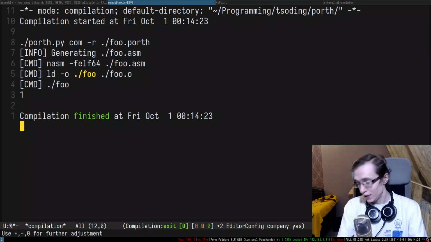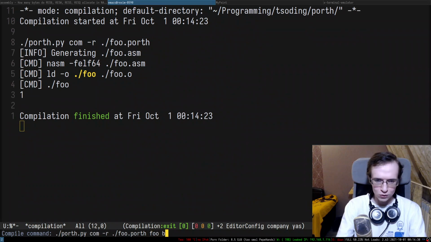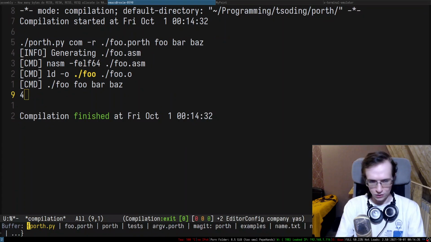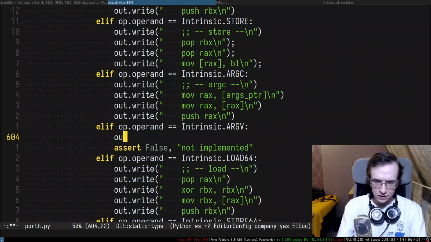All right, and there we go. We have one, which is nice. And if I provide more arguments like foo, bar, buzz, it should be a little bit bigger. There we go. So as you can see, it works fine. So now the next thing we have to do is the ArgV intrinsic.